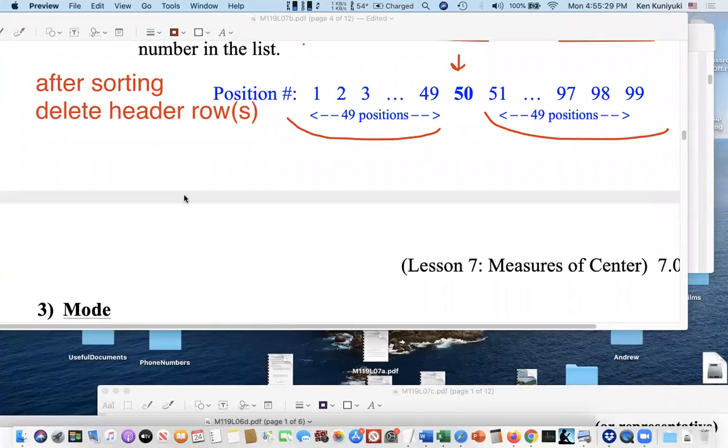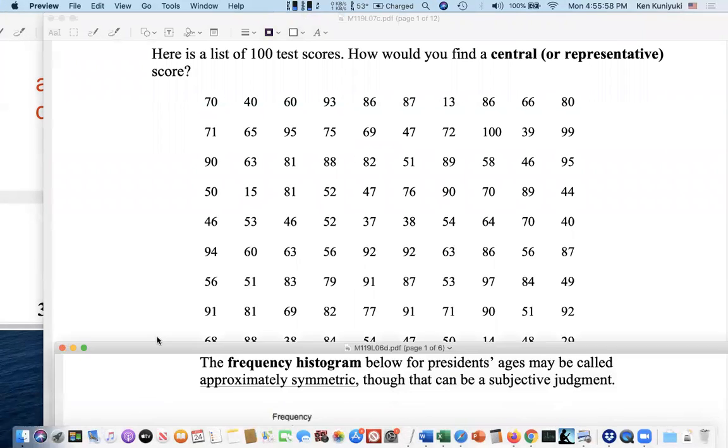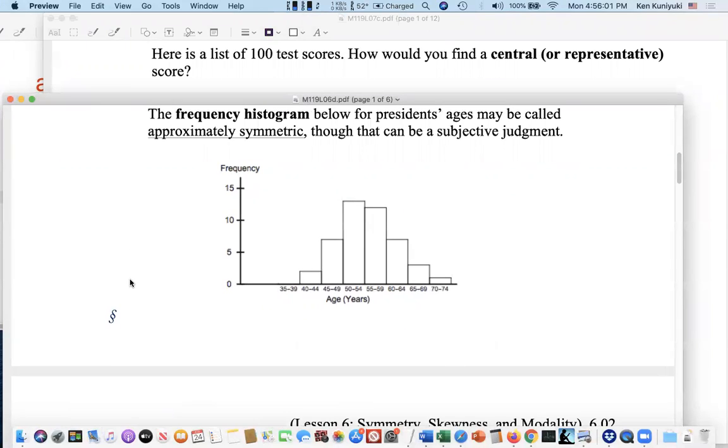Next, our third measure of center or representativeness is called the mode. Actually, this is the answer to the fourth question I first asked, which was, how would you find a measure of center in 10 seconds? What's a very fast way of finding a central or representative measure? Let's go to the 100 data values. Well, how would you find a representative measure in 10 seconds? I'll give you a hint. Remember when we dealt with histograms? When we talked about modality, what were we referring to? We're referring to the idea of a hump in the data.